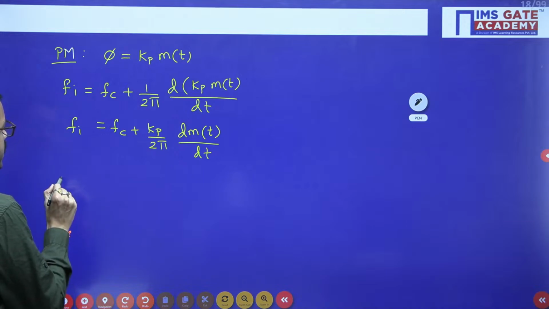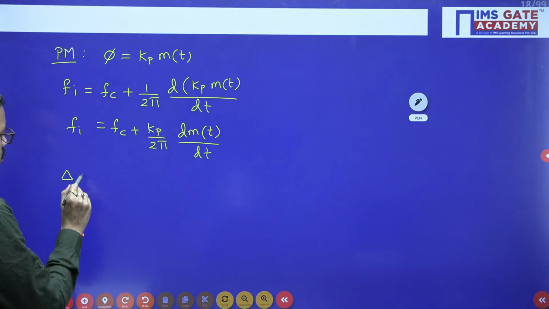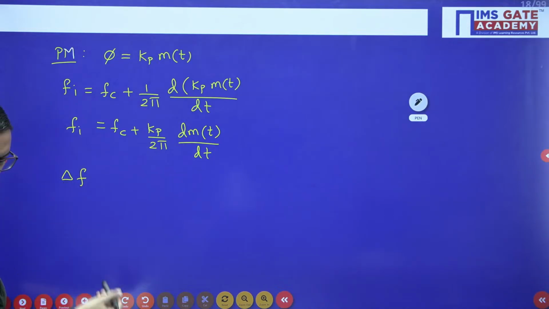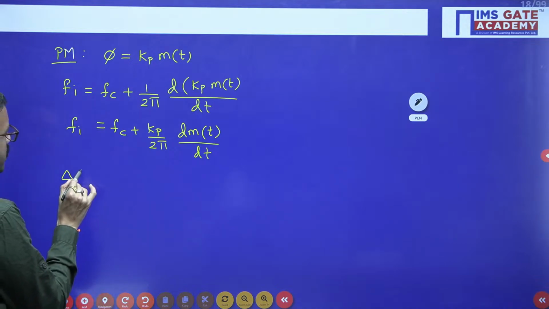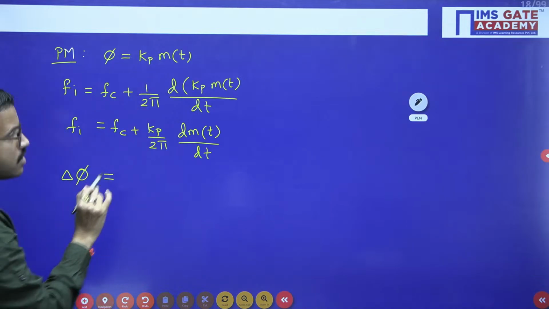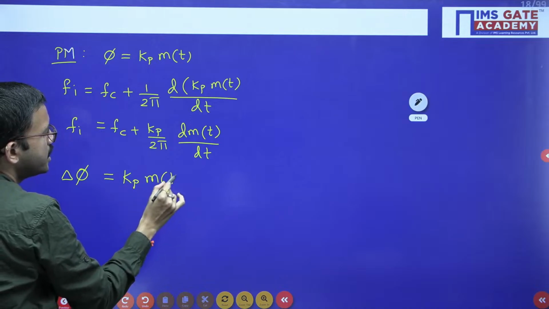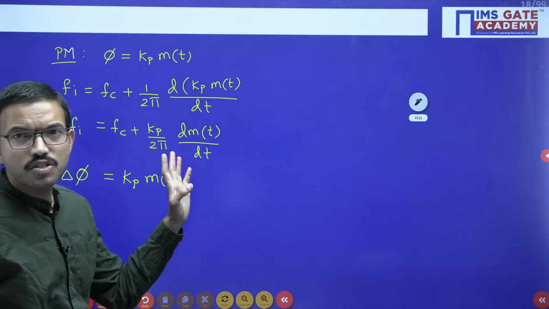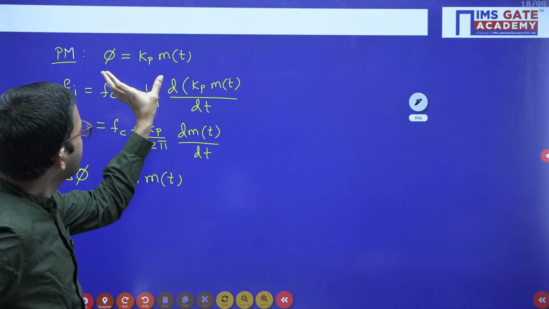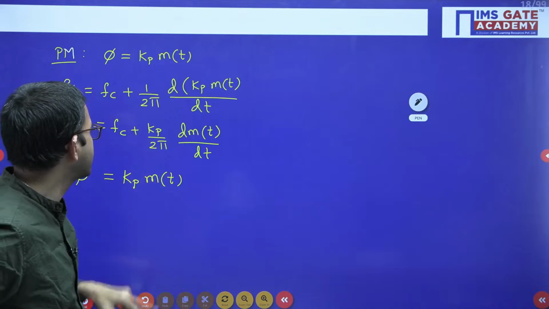So similarly, regarding the phase deviation, delta phi is nothing but same. So here we are assuming that initially in a carrier signal there is no phase angle. That time whatever you got just now, when you are subtracting 0 from here, you will get the same thing, right?